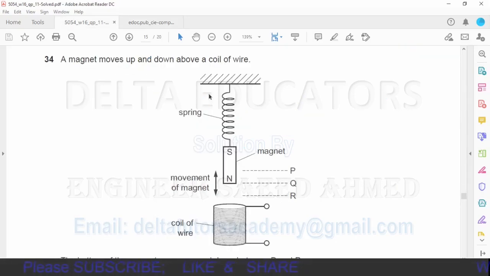Now here we see that when this magnet is vibrating up and down, at point P it is at rest, at point R it is at rest, and when it is at point Q it is moving with the maximum velocity. So when it is at point P and at point R there will be no induced EMF.